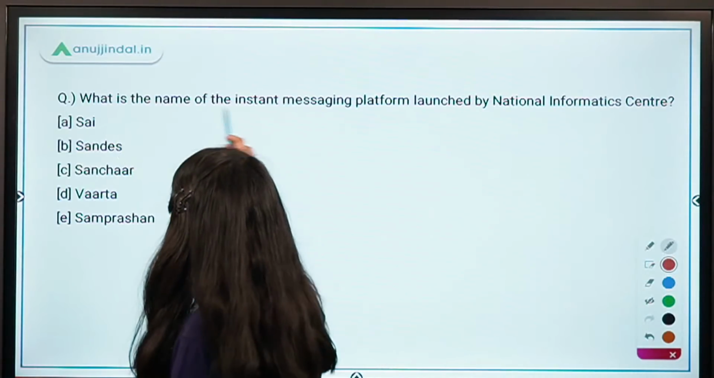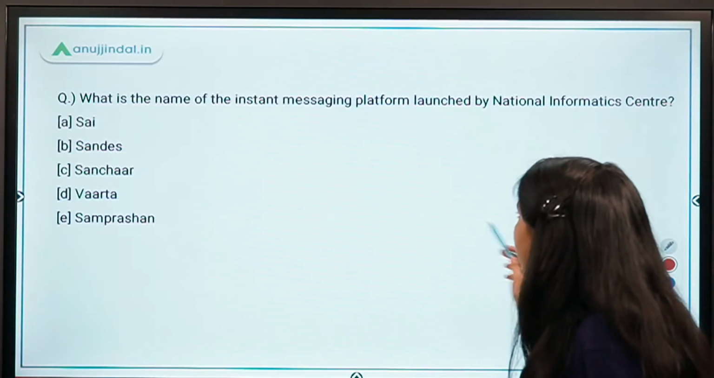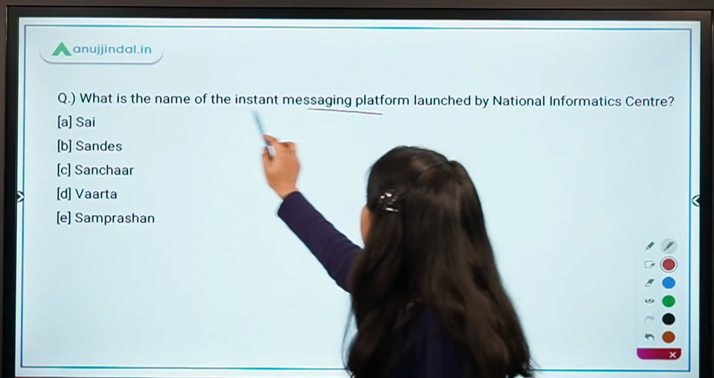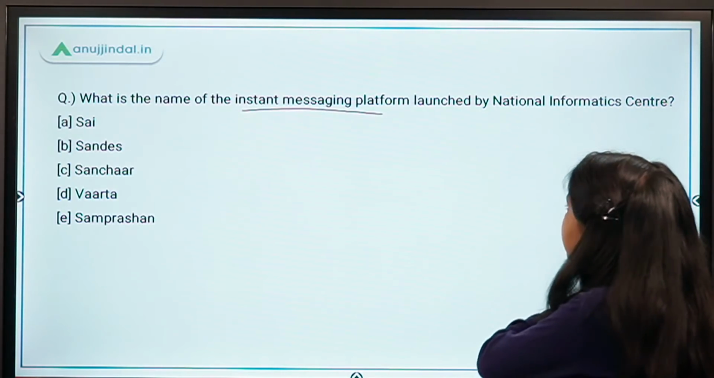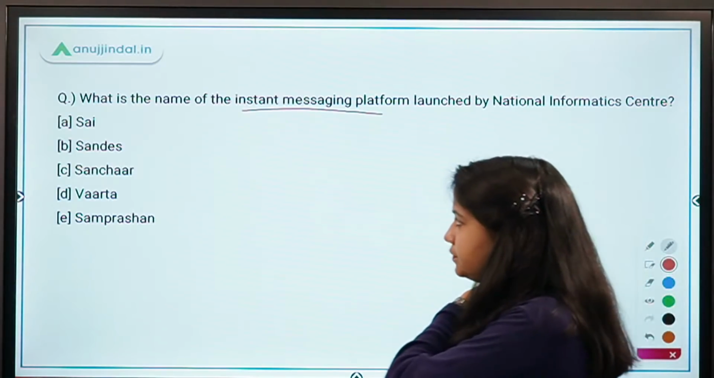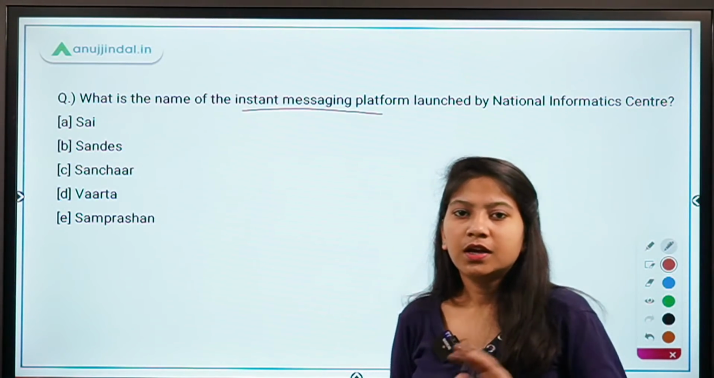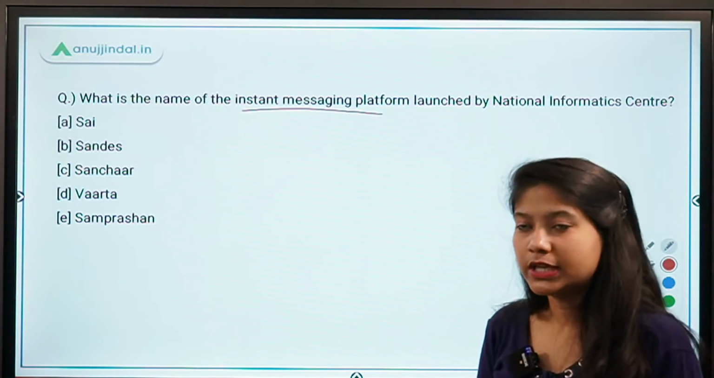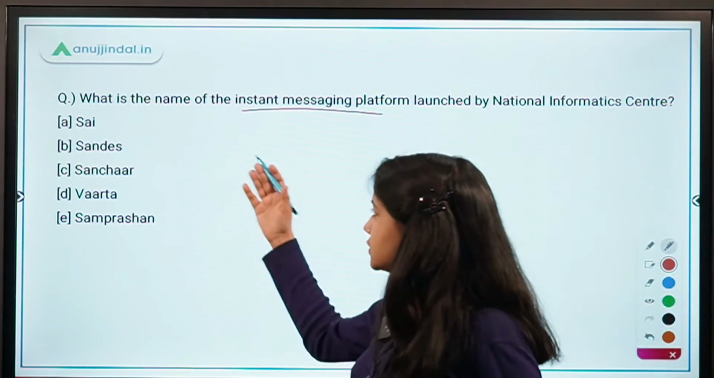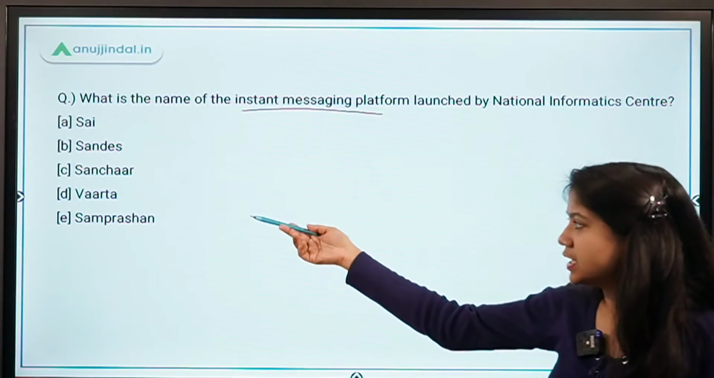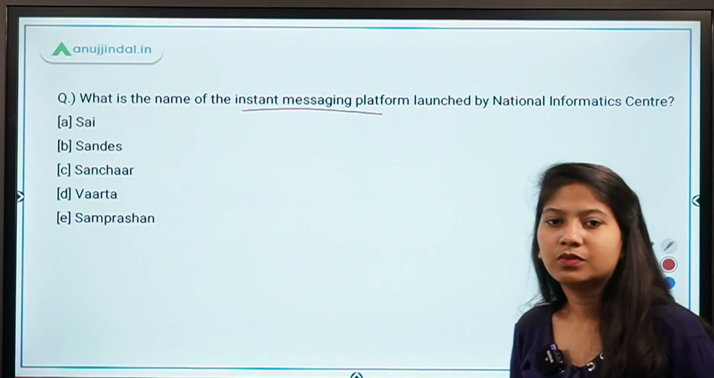Okay. What is the name of the instant messaging platform launched by the National Informatics Center? So basically this is to facilitate the inter and intra-government official meetings, online official meetings. Sai, Sandesh, Sanchar, Varta and Samprashan. What is the right answer?